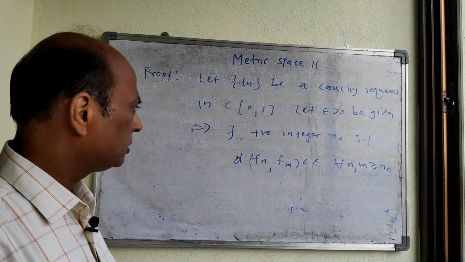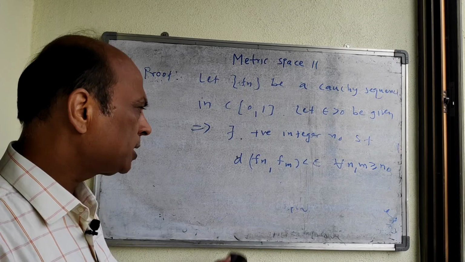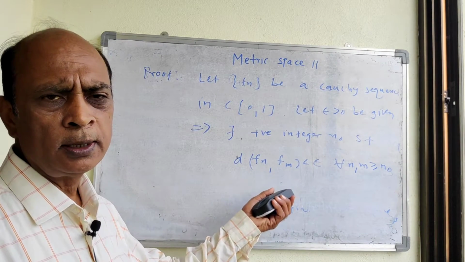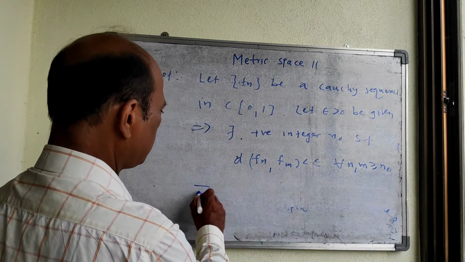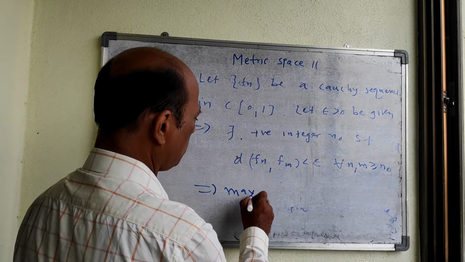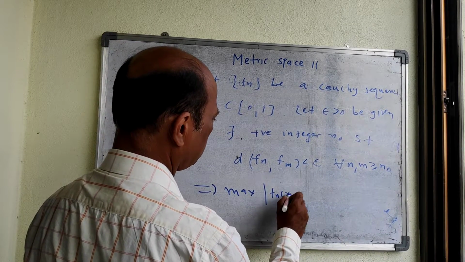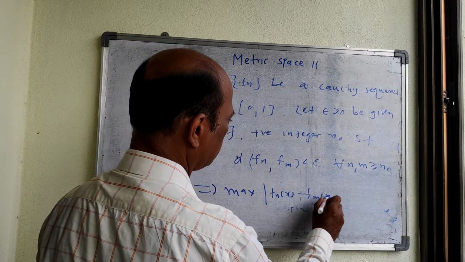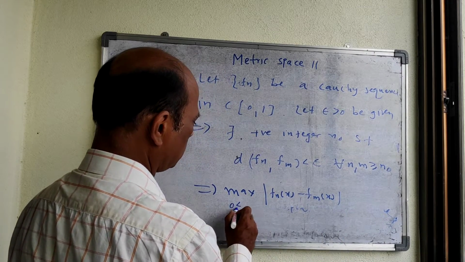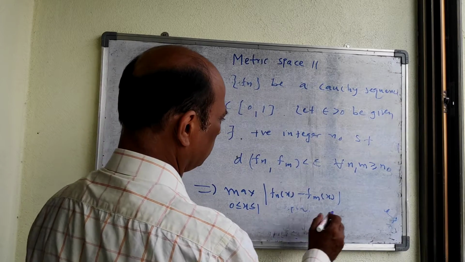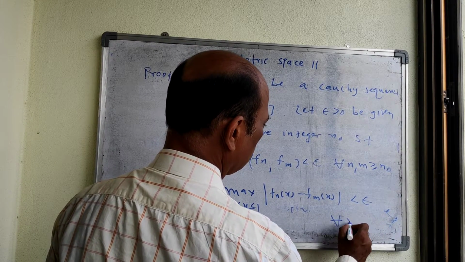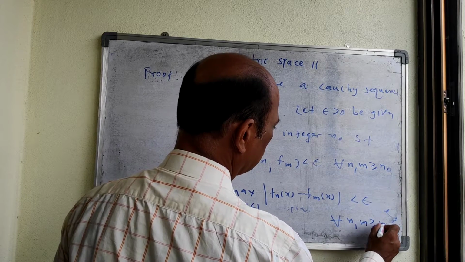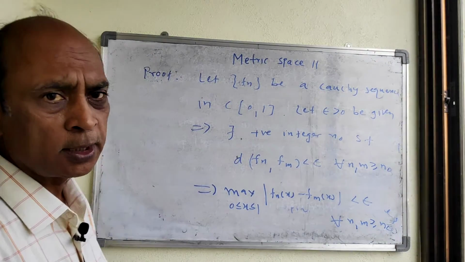But in this example, what is d(f_n, f_m)? That is the maximum of |f_n(x) - f_m(x)|, 0 ≤ x ≤ 1, and it is less than epsilon, again for all n, m greater than or equal to n0.